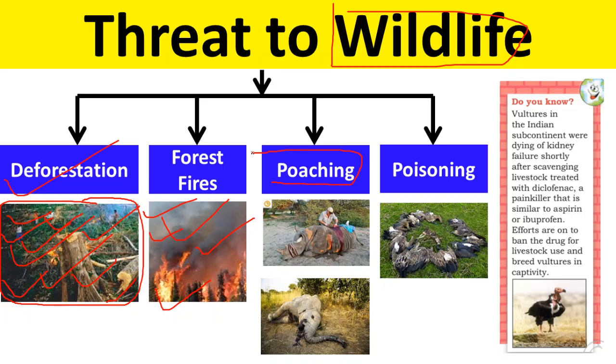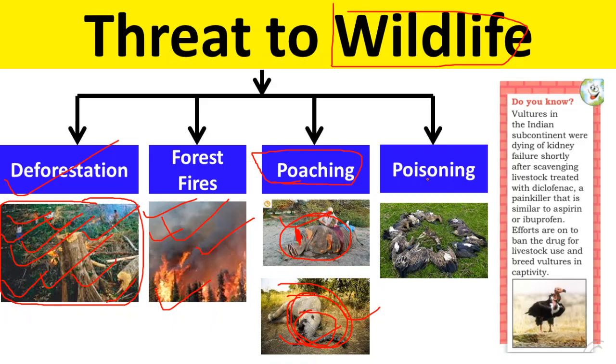Poaching is what? Illegal hunting of animal life for their precious parts like ivory. Okay, hunting of elephant for ivory, and hunting of rhinoceros for its horns, which is here.